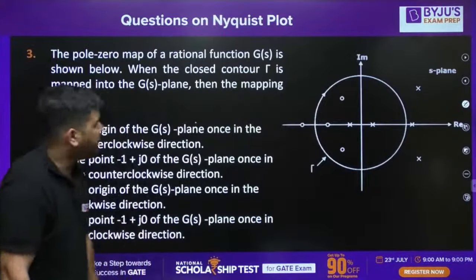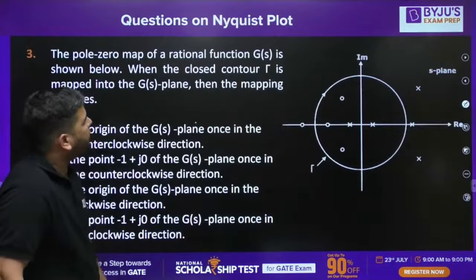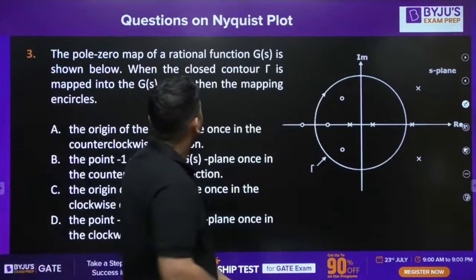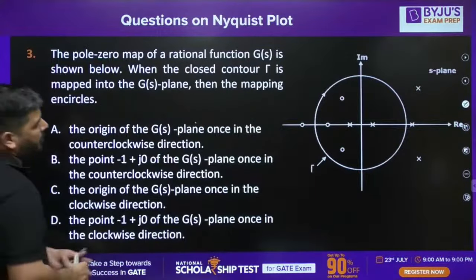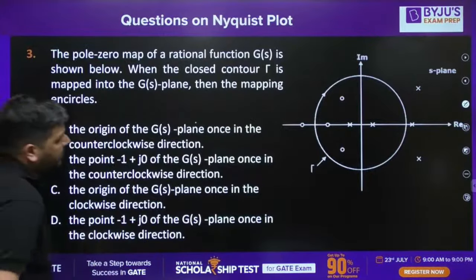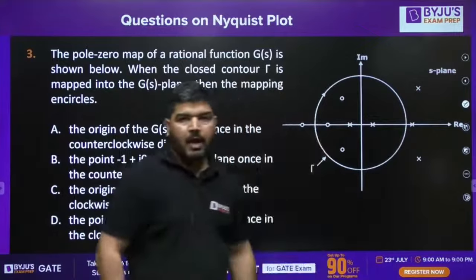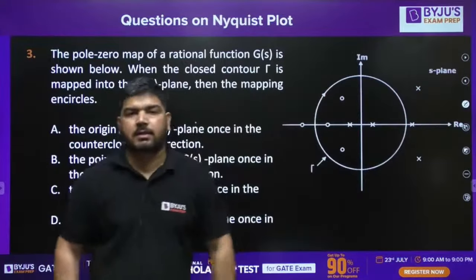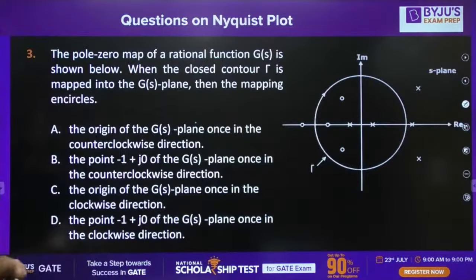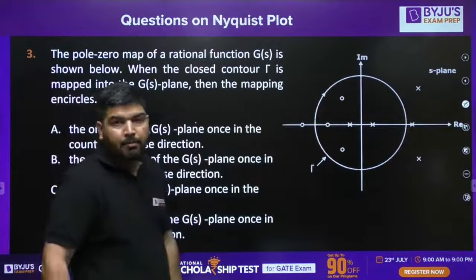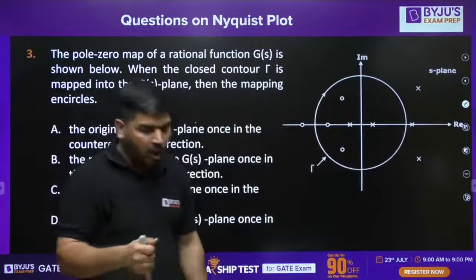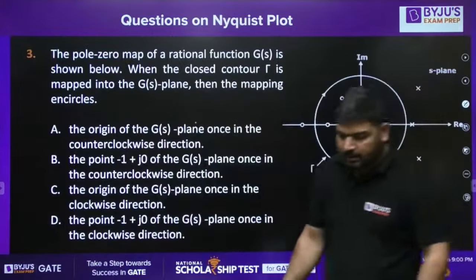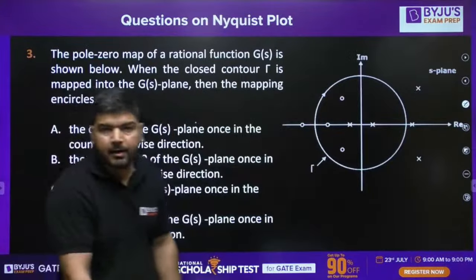The next question on your screen is: the pole zero map of a rational function GS is shown in the figure. The poles and zeros of GS are shown below. When the closed contour tau in the S plane is mapped into the GSHS plane, we need to calculate the number of encirclements of the origin, and the direction of the encirclement.